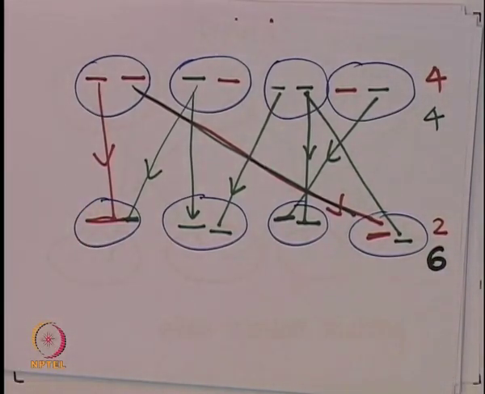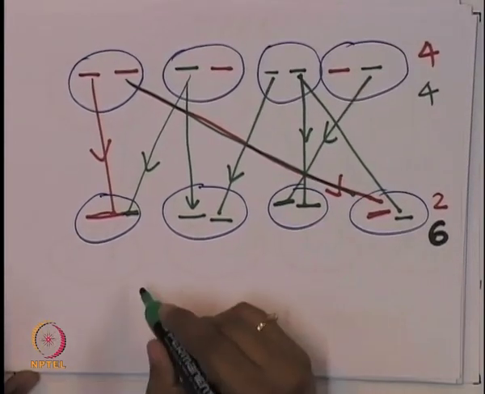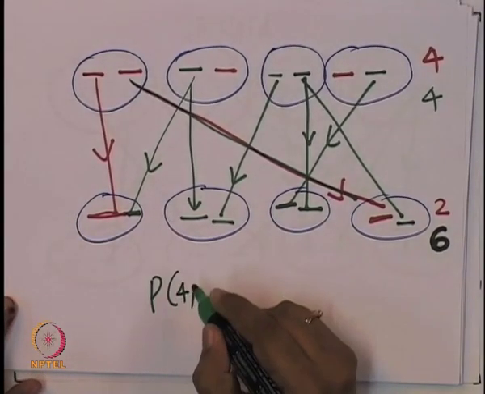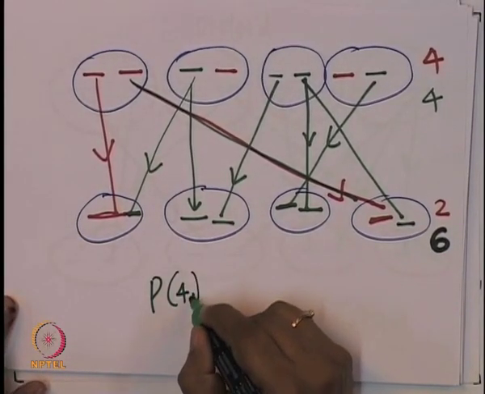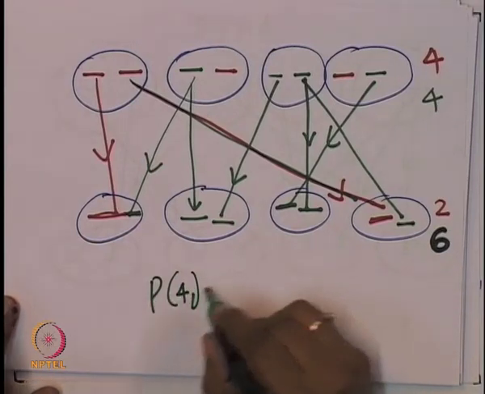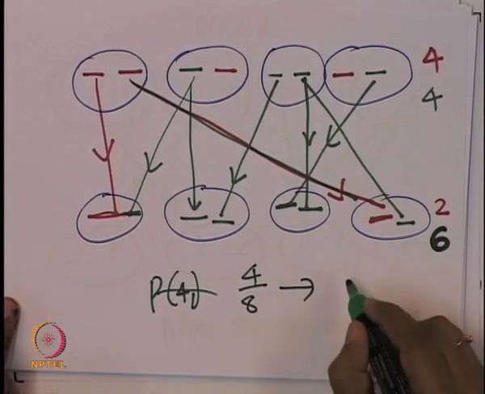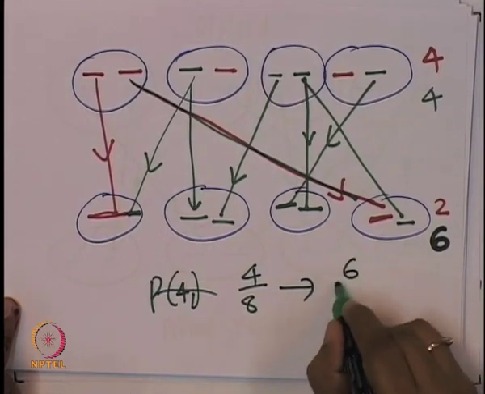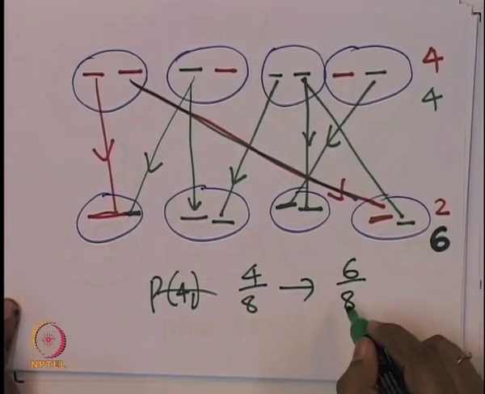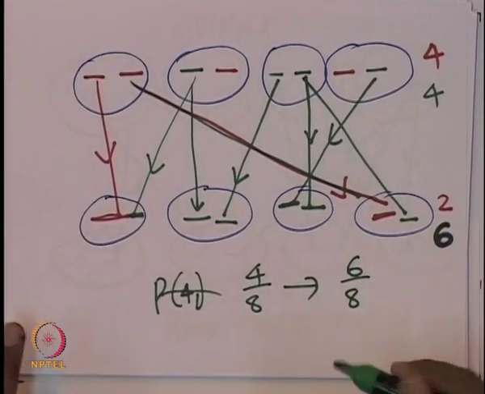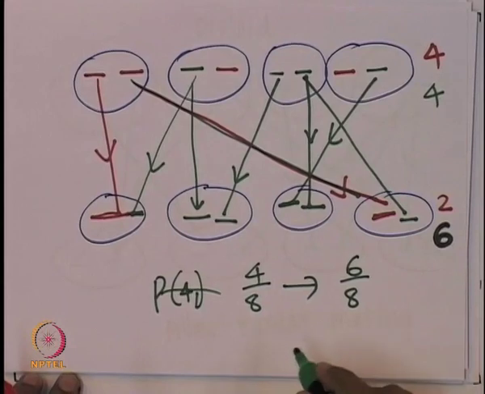So, similar things could happen in different cases, and you can ask the same question: if there are 4 greens out of 8 in the parent generation, what is the probability that 6 out of 8 are green in the next generation? And the answer is again a binomial distribution.